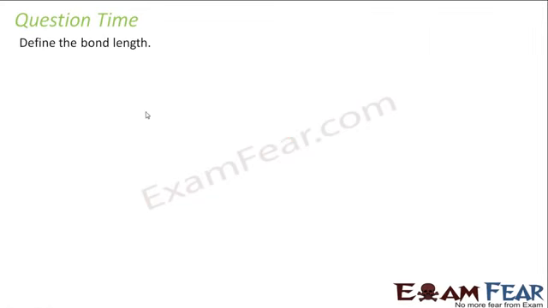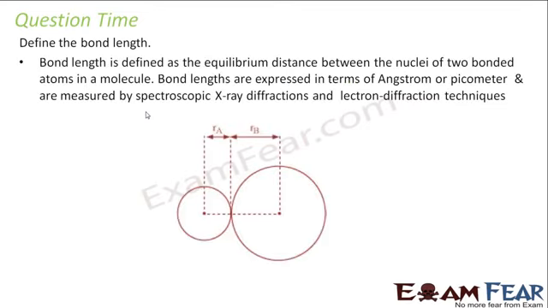What is bond length? Bond length is nothing but the equilibrium distance between the nuclei of 2 bonded atoms in a molecule. So there are 2 atoms in a molecule, and the equilibrium distance between them is nothing but the sum of the covalent radii actually. It is expressed in picometer or angstrom, and is measured by X-ray diffraction, spectroscopic, and many electron diffraction techniques.